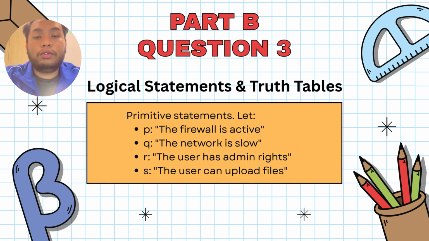Today I will present part B, question 3, which is about logical statements and truth tables. We are given four simple statements: P, the firewall is active; Q, the network is slow; R, the user has admin rights; S, the user can upload files. Our task is to read a truth table, decide the type of statement, and explain the meaning in real life.